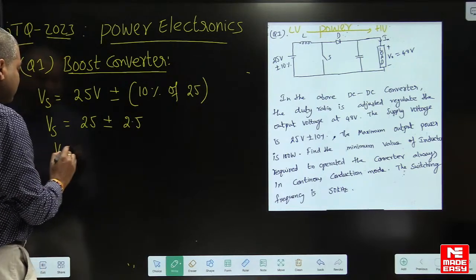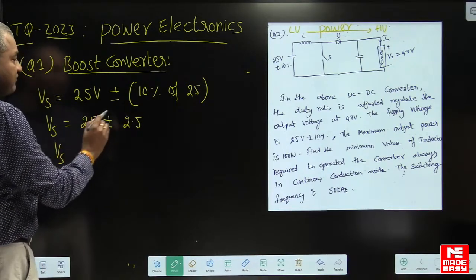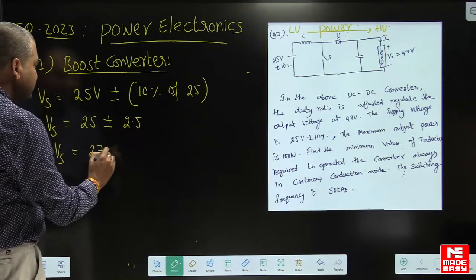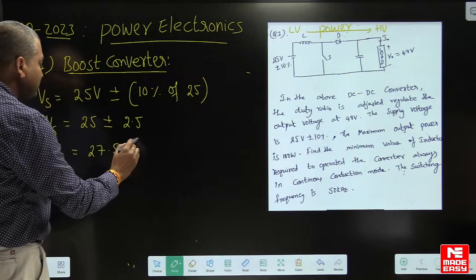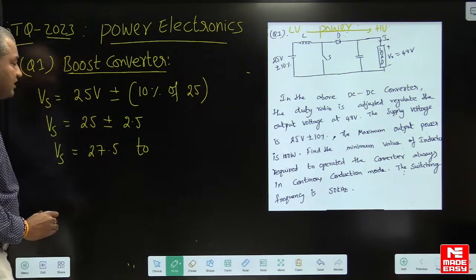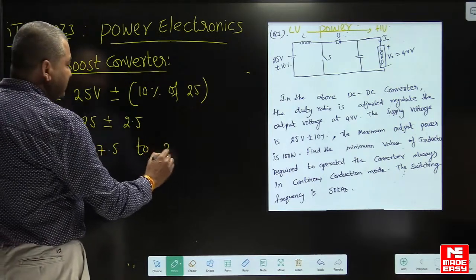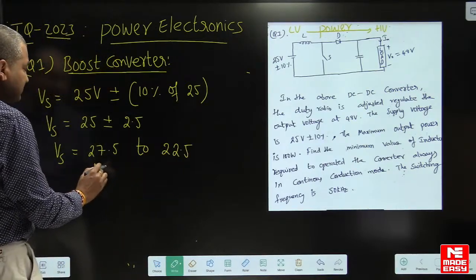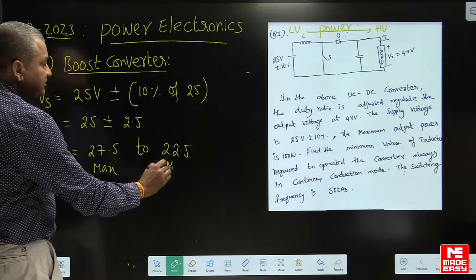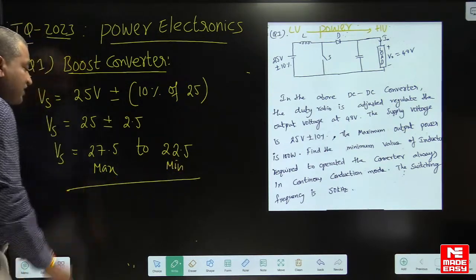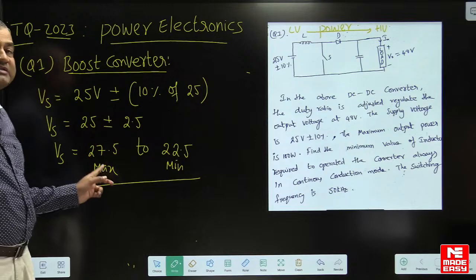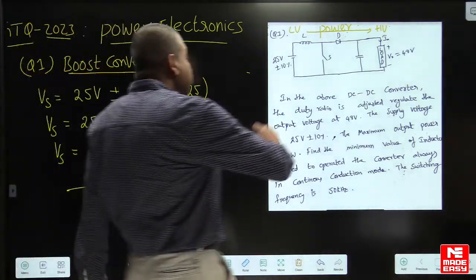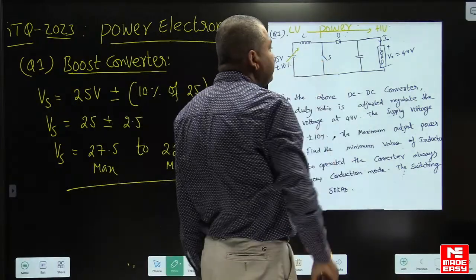So we have the supply voltage varying from 25 plus 2.5, 27.5, to 22.5. So this is the maximum supply voltage and this is the minimum supply voltage. So the supply voltage is fluctuating between 27.5 and 22.5 volts.